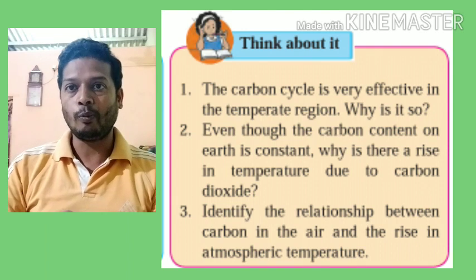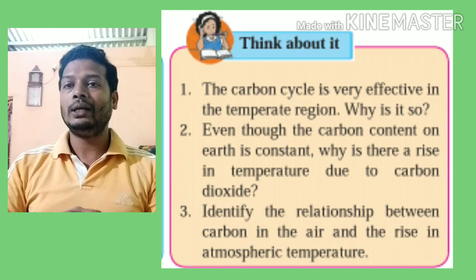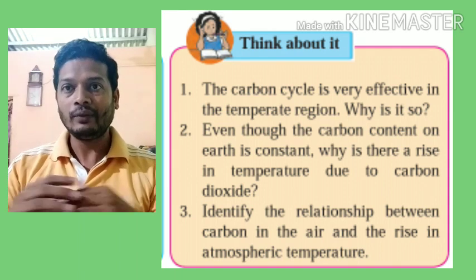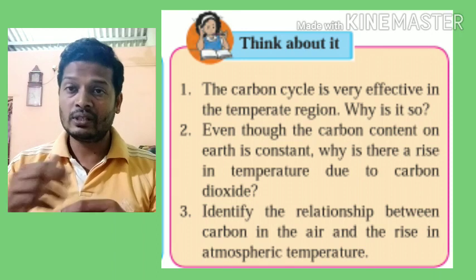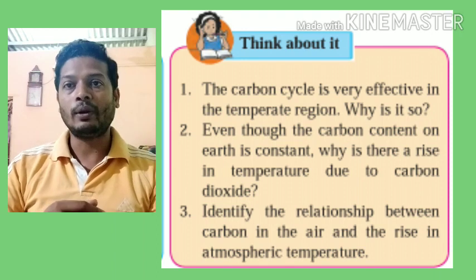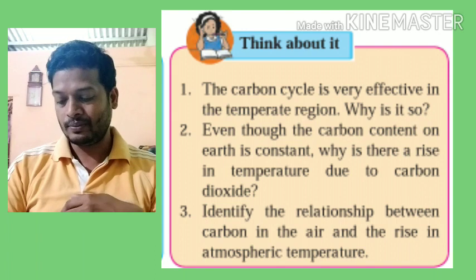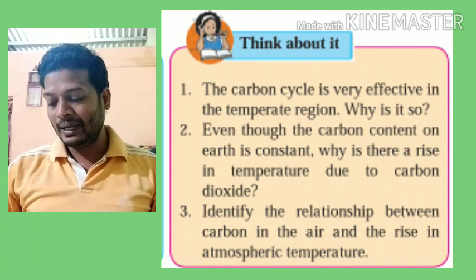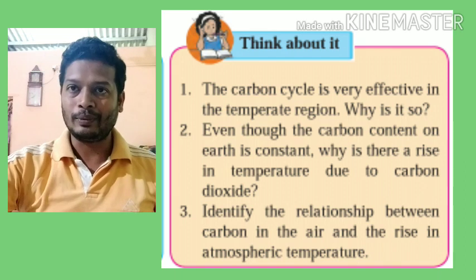That leads to global warming because carbon dioxide has the ability to trap heat, and that heat remains on the earth, which results in global warming and melting of ice caps.